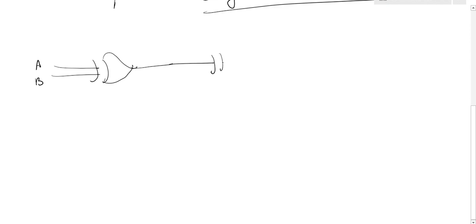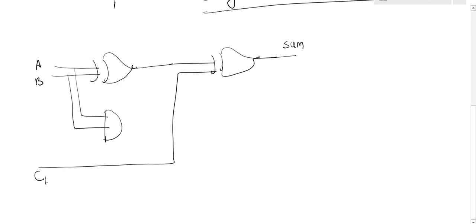This output is given as an input to the second XOR gate, which is generating the sum. The first AND gate is taking the inputs A and B. This is the first input, second input, and it is generating the output to the OR gate. I am giving the next input as the carry in. This is a carry input.